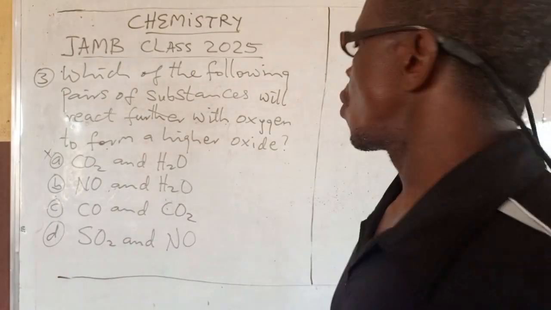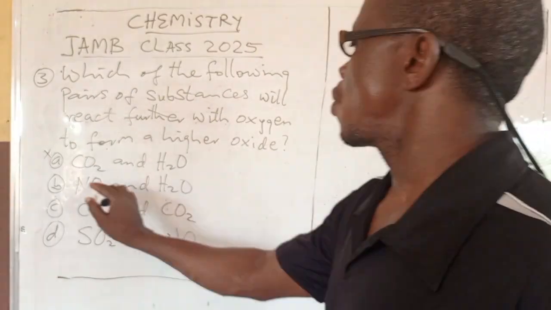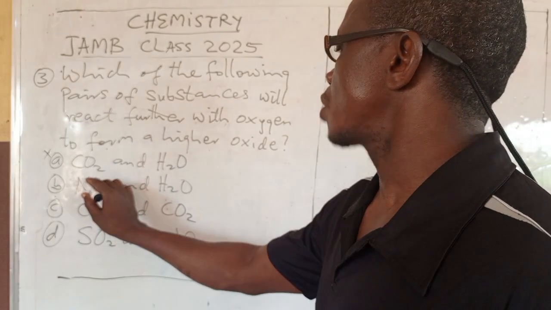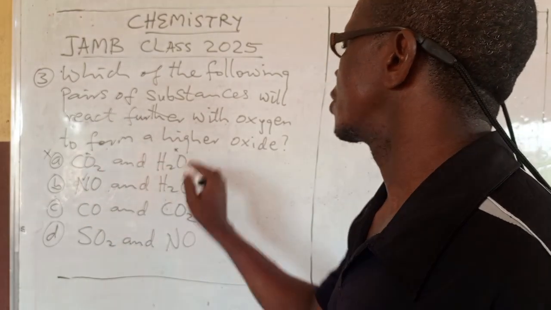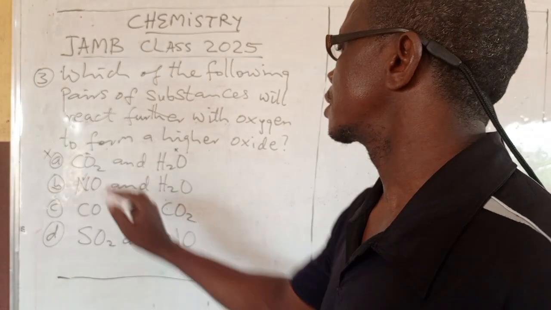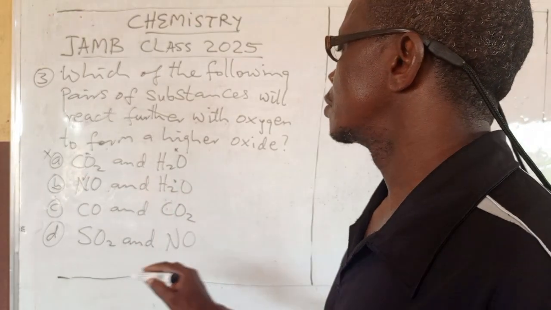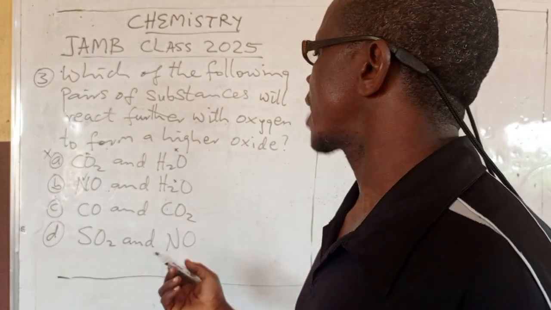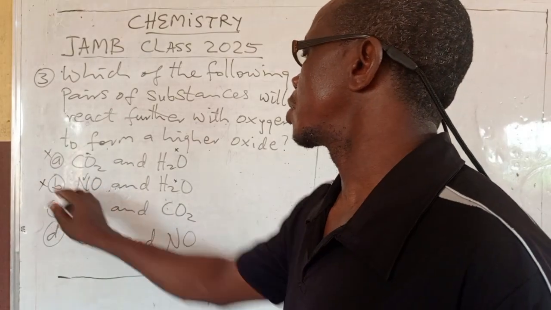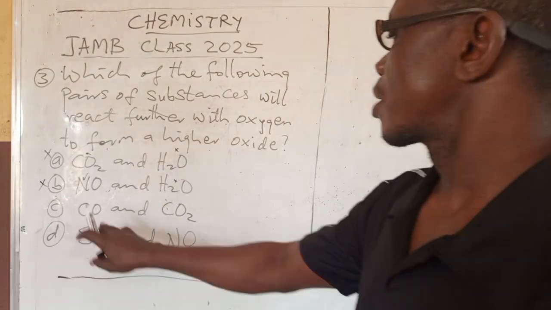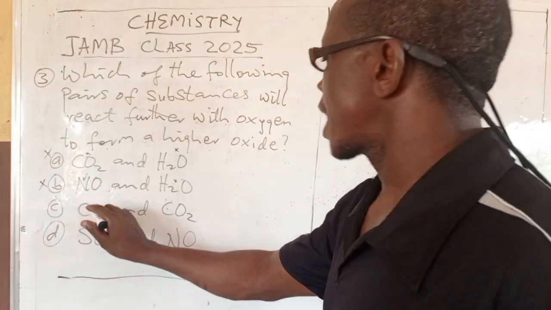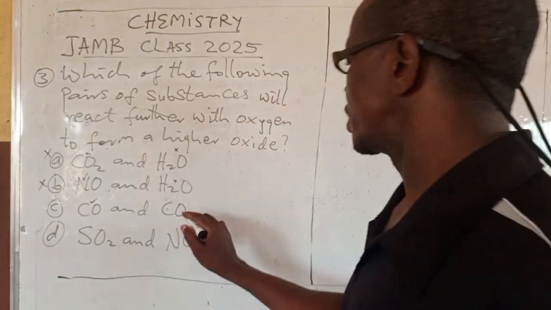B. NO. This NO can react with oxygen. It can react. Remember I said this cannot, but this can react. Since one of them cannot, you don't take B. Coming here, this can react with oxygen, but this cannot.